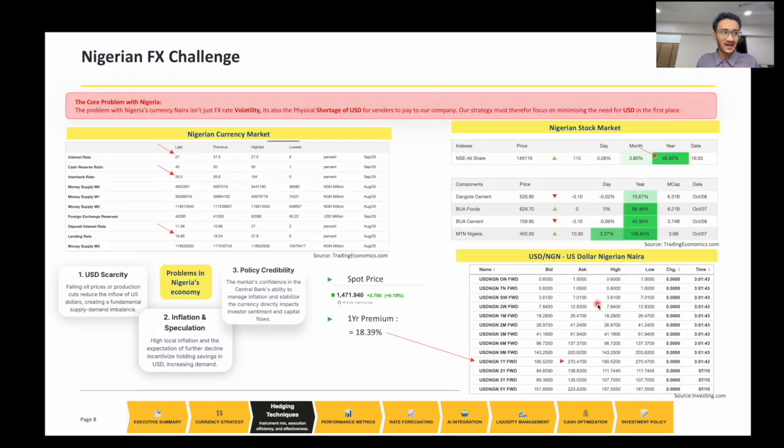Next is coming to the Nigerian foreign exchange challenge. We can see that the interest rates of the Nigerian currency market are very high. That leads to higher fluctuation chances. We can see that the stock market has grown a lot. 48% is a lot in a year. So we can see that it's quite risky. The forward contract for a year is giving an 18% premium. Like we'll have to pay an 18% premium to buy the forward contracts.